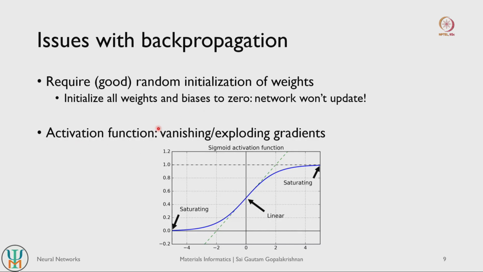The other important thing to note is that it depends on what kind of activation function we use. The older perceptrons use the step function, which makes it difficult to train the weights and biases. But if you replace that with a sigmoidal function, which looks like this, you can actually perform backpropagation. But the sigmoidal function has a few problems.